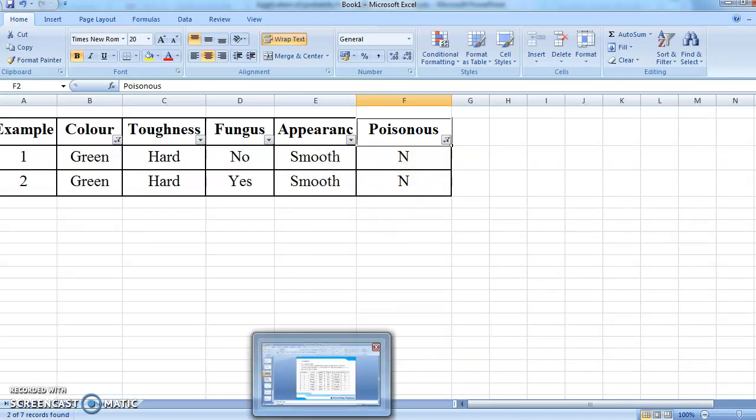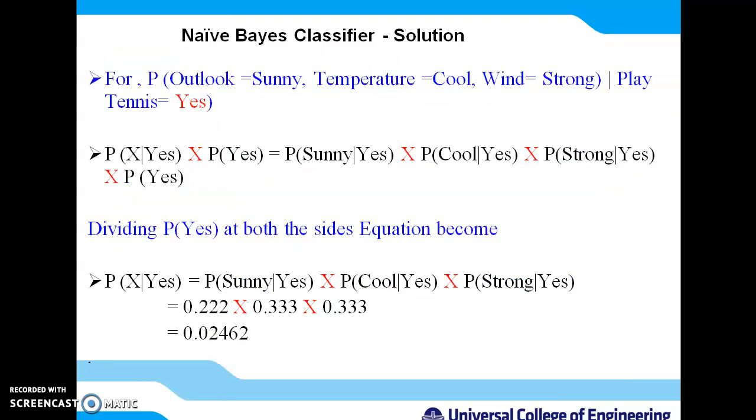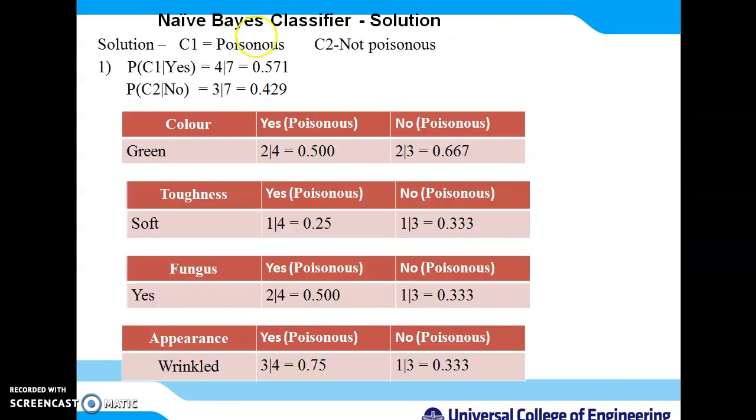So the same thing we will mention here for finding the probability. Okay, so let's go to our example. We have seen there are a total of 4 rows. For that we will find the probability out of how many total yes there are. There are a total of 4 yes, so 2 divided by 4, and 2 divided by 3 for the green color. So what probability are we getting here? 0.500 for the poisonous class yes and 0.667 for the poisonous class no.